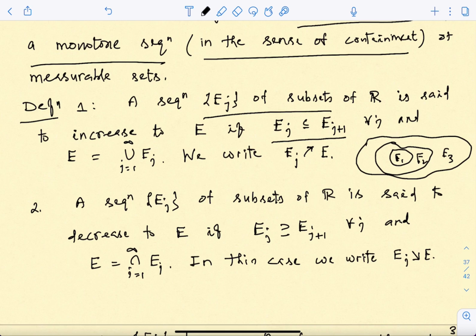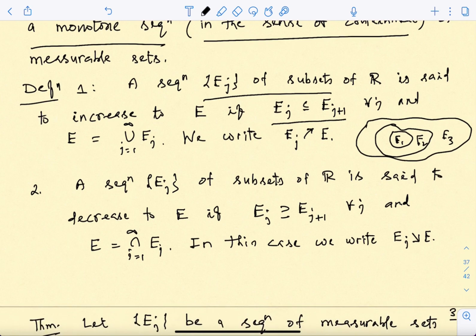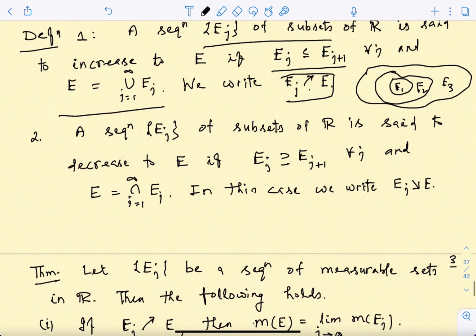We say that these sets form an increasing sequence, and we write that Ej converges to E in an increasing manner, by this arrow up, and E is nothing but the union, correct? This is where they converge. Similarly you can define a decreasing sequence. That means Ej contains the next one, and the limit here is going to be the intersection, correct, because it's decreasing.